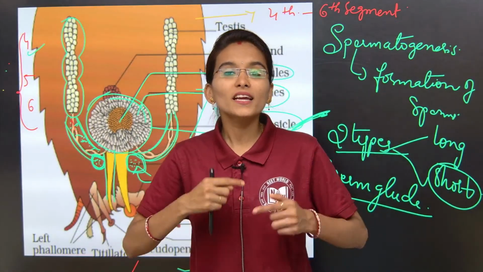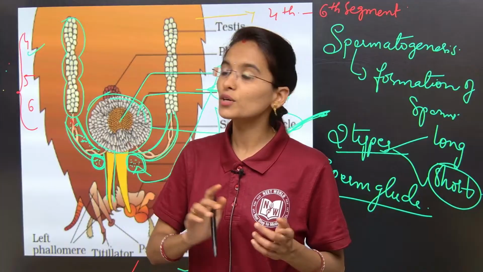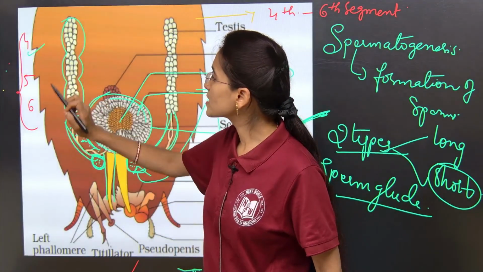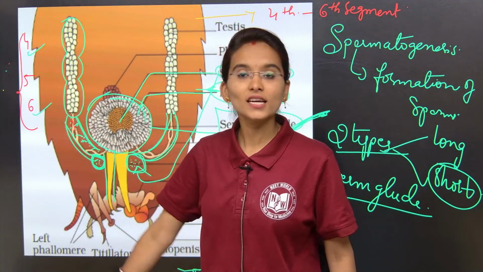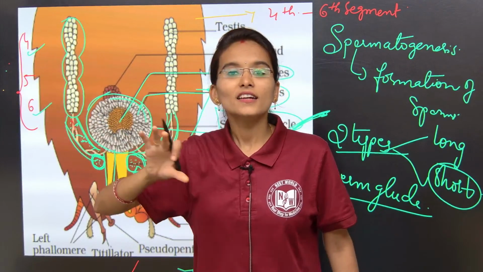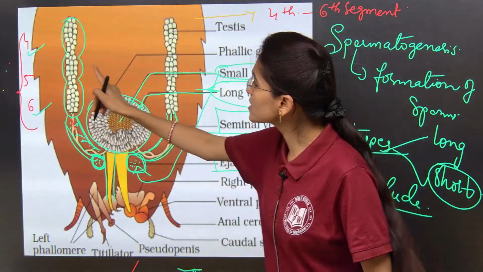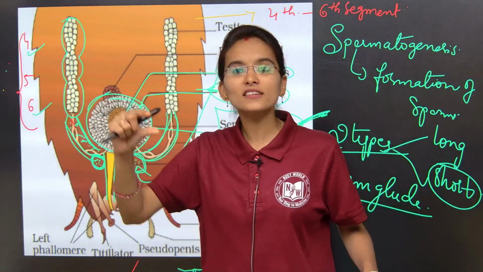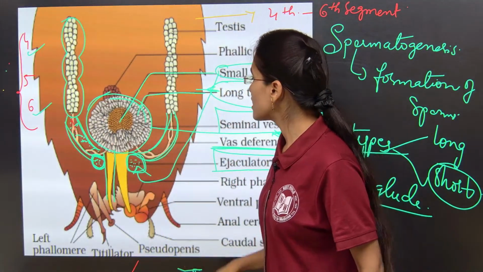Mainly the trilobed testes arise from the 4th segment and extend up to the 6th segment. Up to this region we can find the trilobed testes, and from each trilobed testis a tubular structure will arise, which is called the vas deferens.